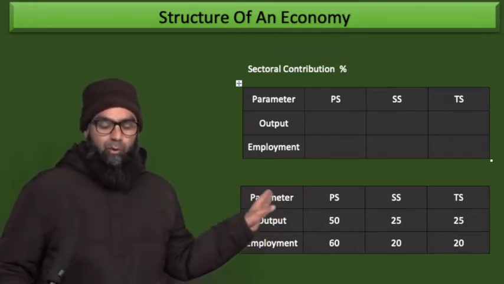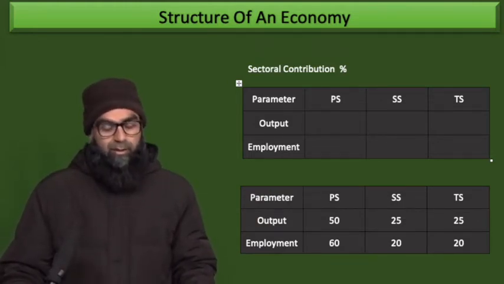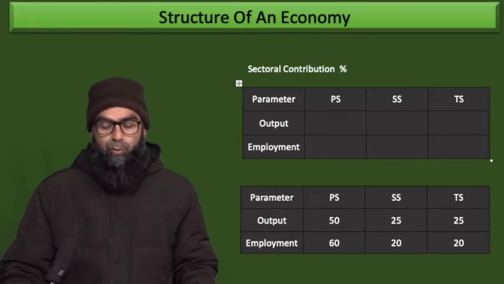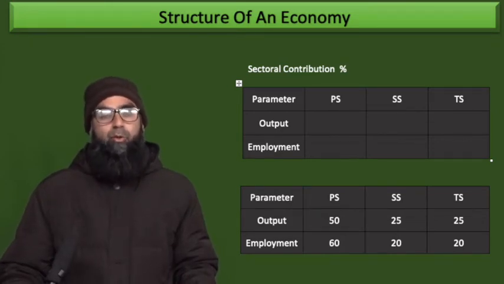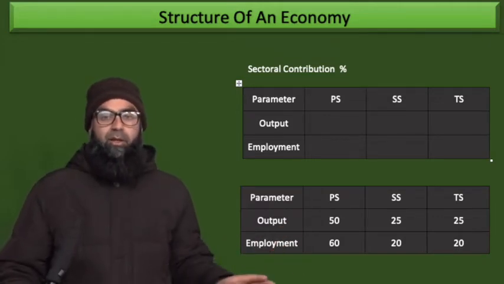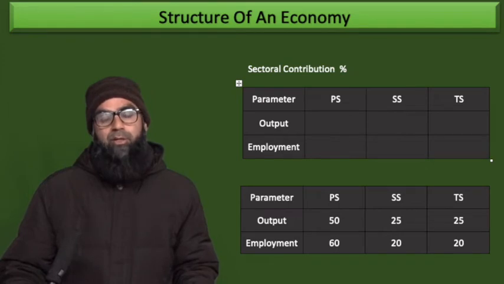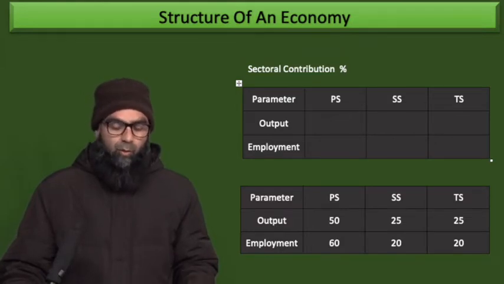Now we take an example over here. The primary sector contributes 50% of the output, then 25% of the output is contributed by the secondary sector, and 25% of the output is contributed by the tertiary sector. Now in case of employment, 60% employment is provided by the primary sector, 20% by secondary, and 20% by tertiary sector. Now why is this important?